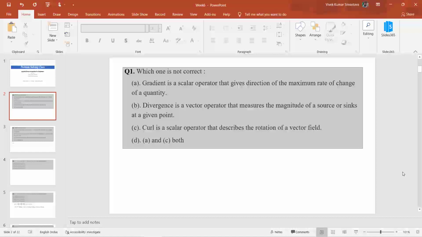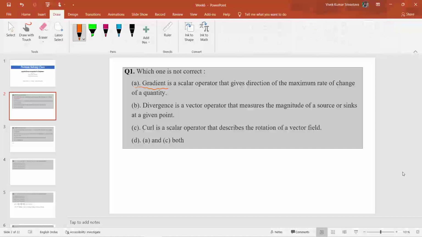As we all know, gradient is basically a scalar operator. Gradient is applied on a scalar function, and this quantity represents the direction of the maximum rate of change of a quantity, that is, the direction in which the rate of change of a function f is maximum.